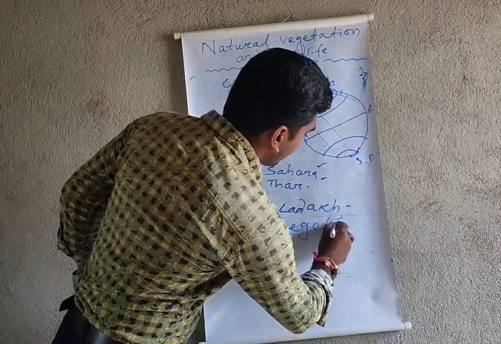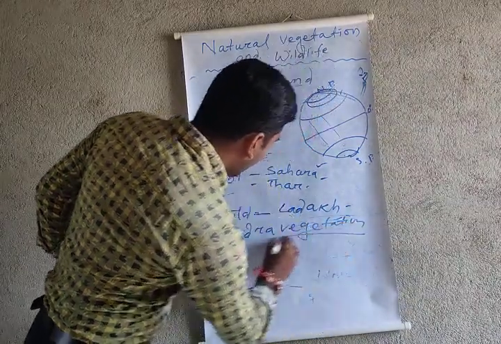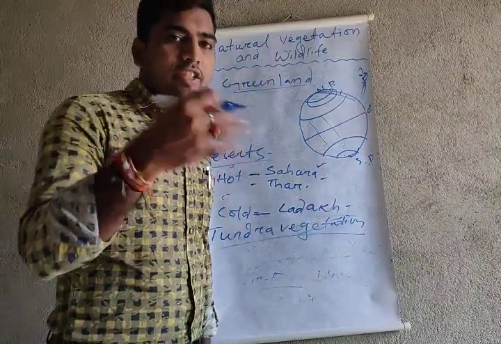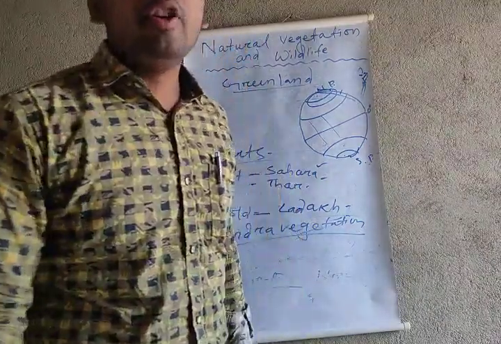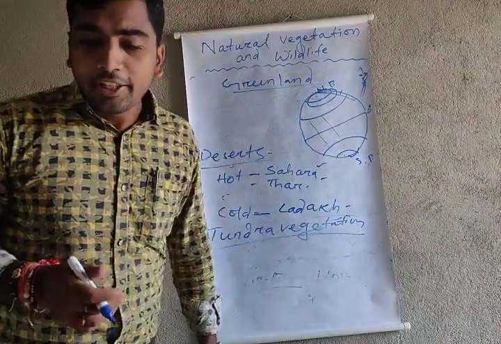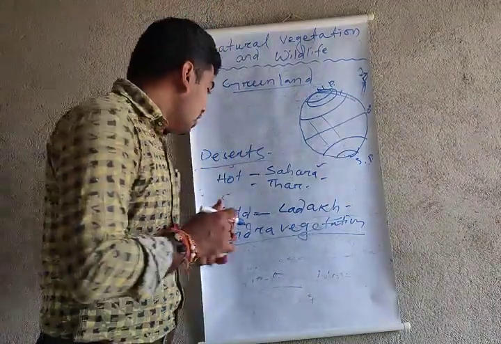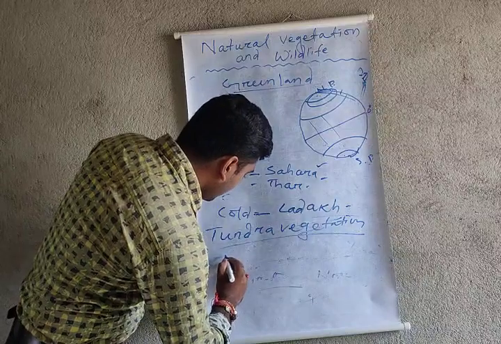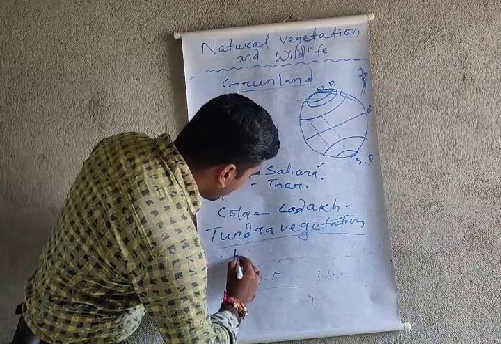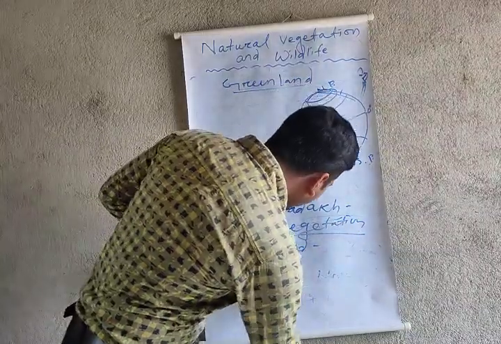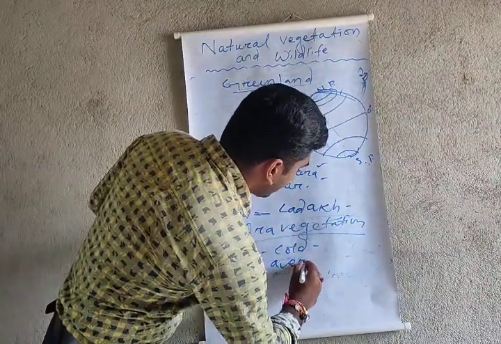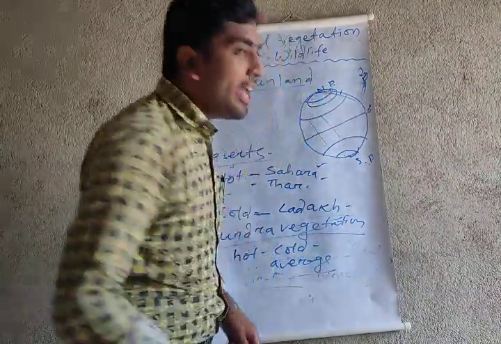This is the last vegetation that I feel is important for you. We already discussed the other things. Now I wanted to give you the example of tundra vegetation. What is tundra vegetation? The vegetation that is neither hot nor cold. This is not hot, not more cold. It means this temperature is average. The temperature of the tundra vegetation is average.